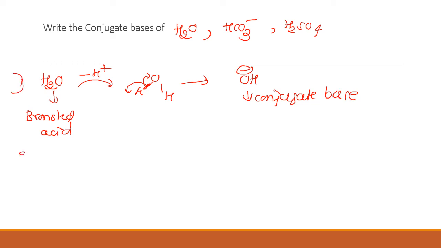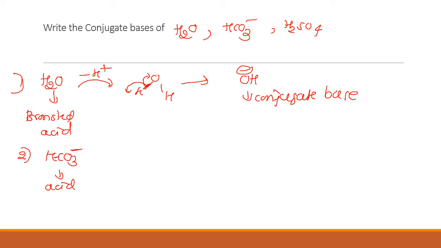The second species is the bicarbonate ion. We need to write its conjugate base. This is an acid, and an acid is a substance capable of donating H plus. There is already one minus charge.